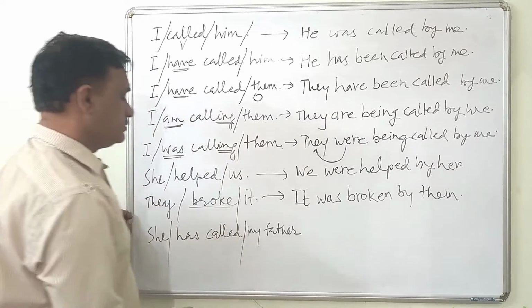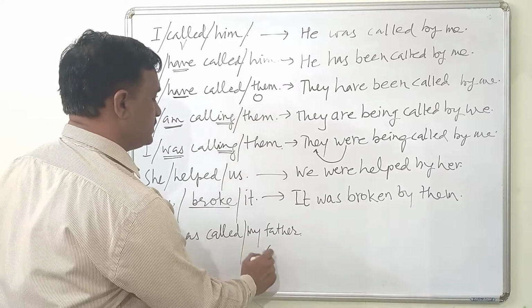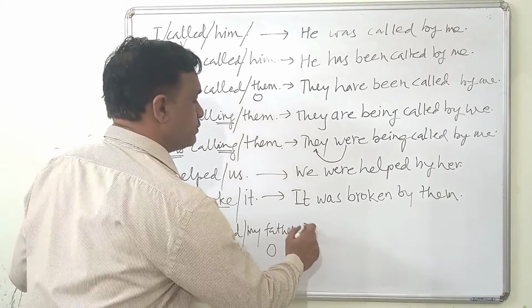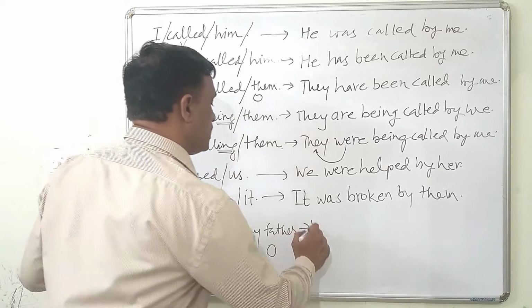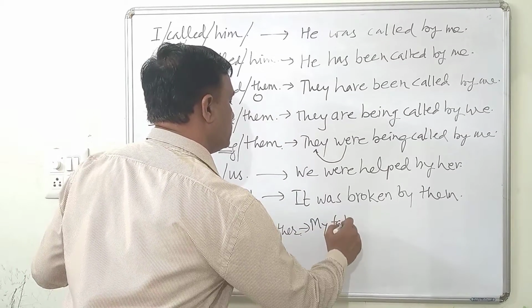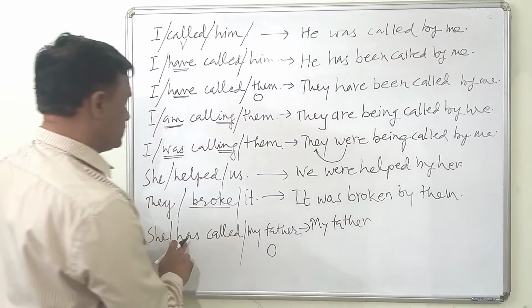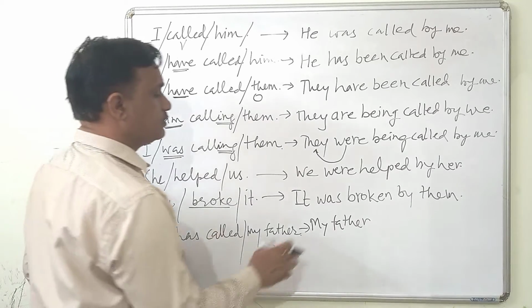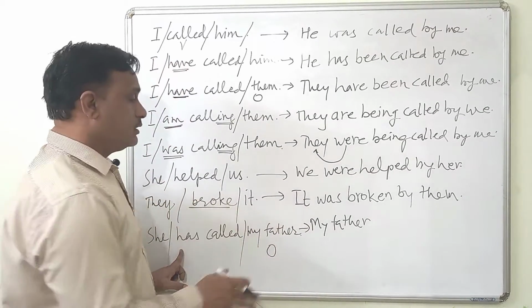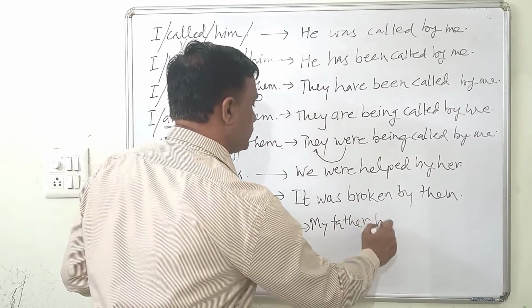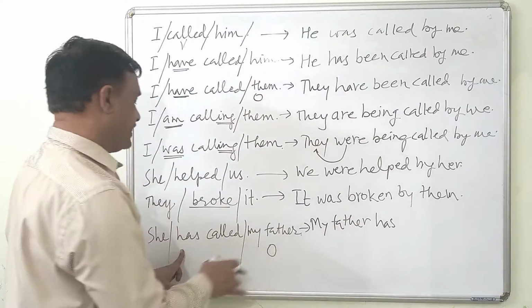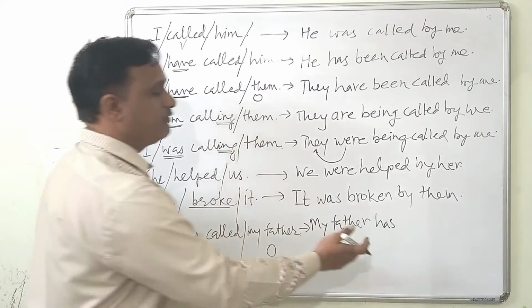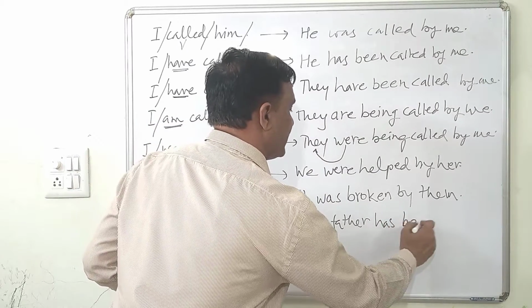Now next example, she has called my father. Has called is the verb, my father is the object, so we will have to begin with the object, my father. Now look at this one, has called, so this is perfect form. My father is singular, so we can take has. My father has. Now has will be followed by been in the passive, has been.